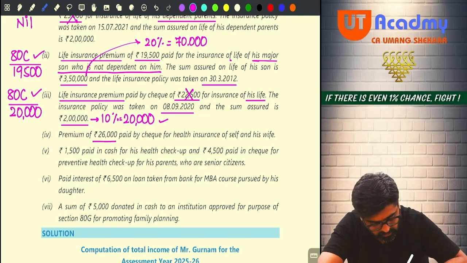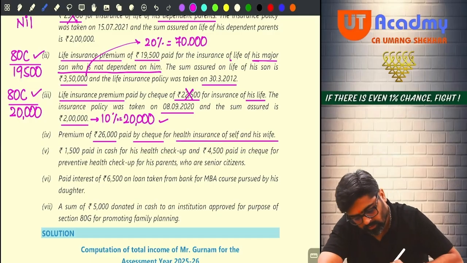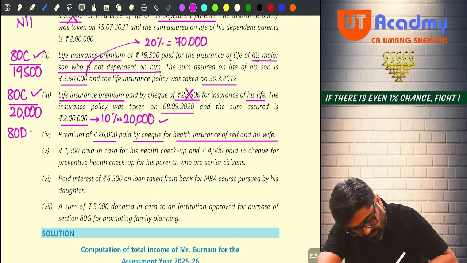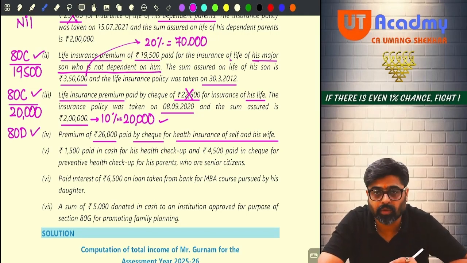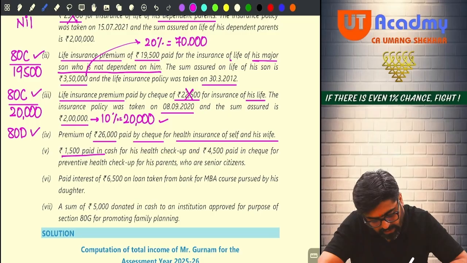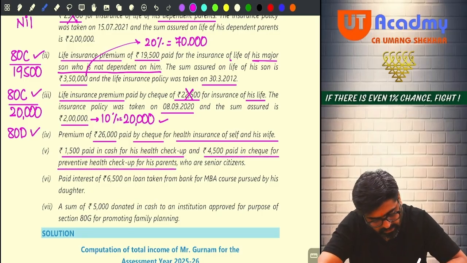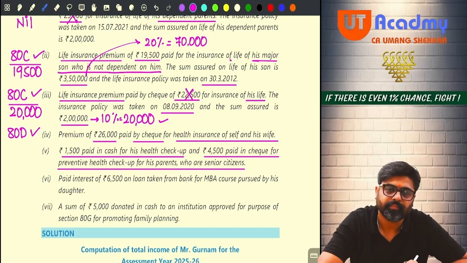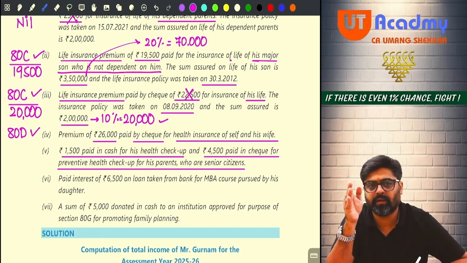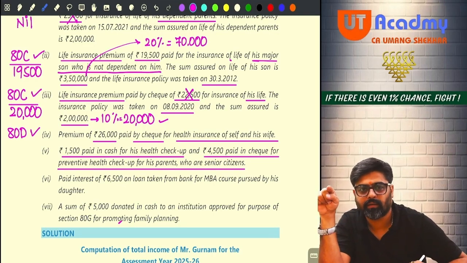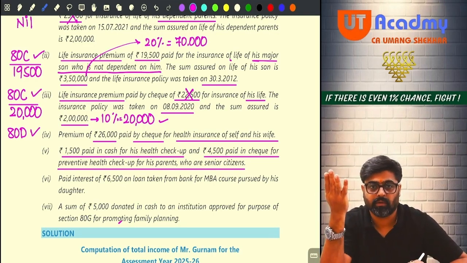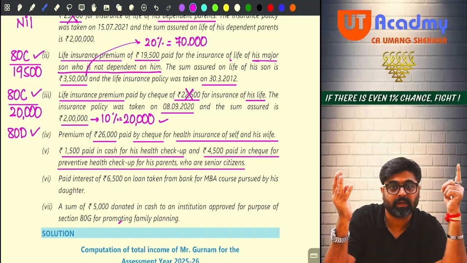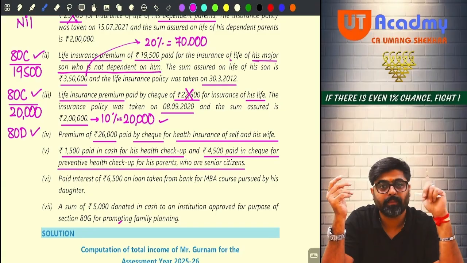Now premium of 26,000 paid by check for health insurance of self and wife. So this will be allowed under 80D. Okay, wait, one more thing is there. 1,500 paid in cash for his health checkup and 4,500 paid by check for preventive health checkup of his parents who are senior citizens. Your own preventive health checkup will qualify in your limit. Subject to your limit, this will be allowed. But your parents will be allowed separately, subject to the separate limit of your parents. Yes or no? Parents are senior citizens.